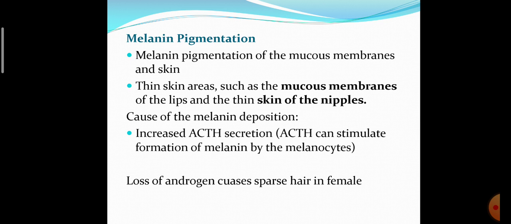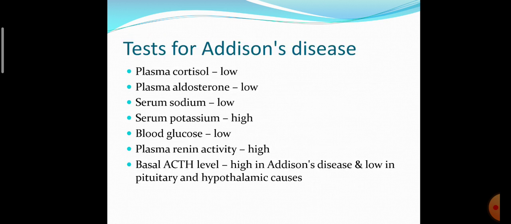Melanin pigmentation occurs in mucous membrane and skin, in thin skin areas such as the mucous membrane of the lips and thin skin of the nipple. What is the cause of melanin deposition? Increased ACTH secretion. Loss of androgen causes sparse hair in the female.